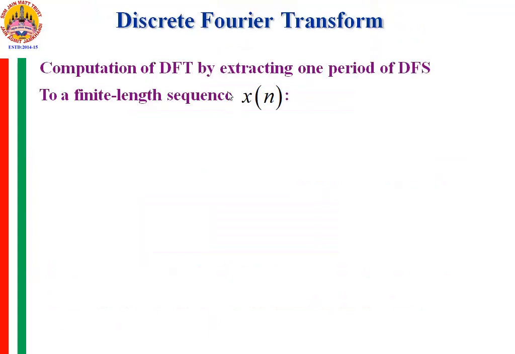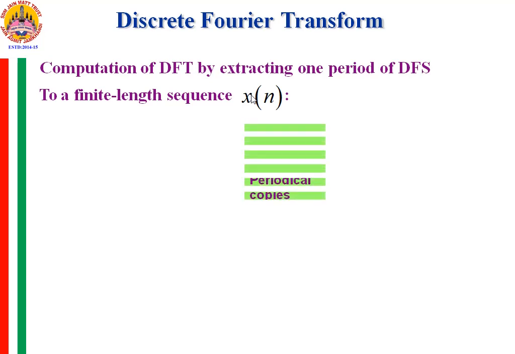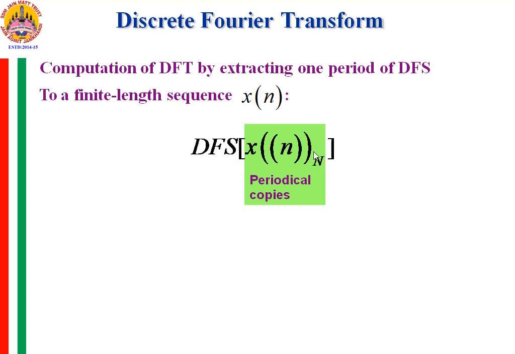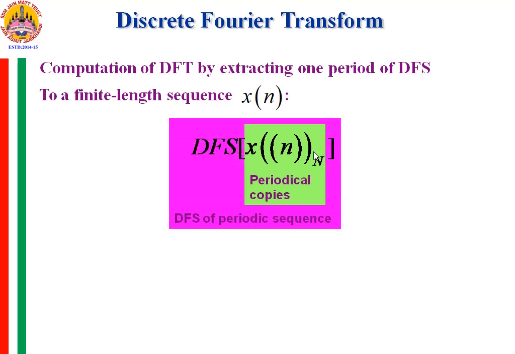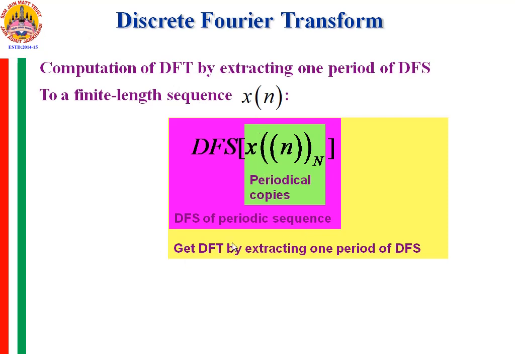So computation of DFT is not a new form. It is just by extracting one period of discrete Fourier series coefficients. For periodic signals x of n, which is periodic in nature for the interval N, we find its discrete Fourier series coefficients, and just extracting one period of these DFS coefficients is nothing but the DFT.